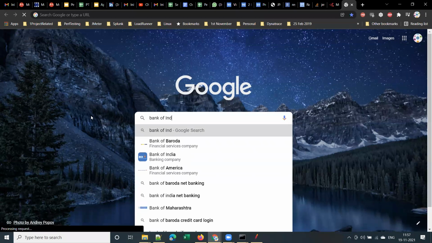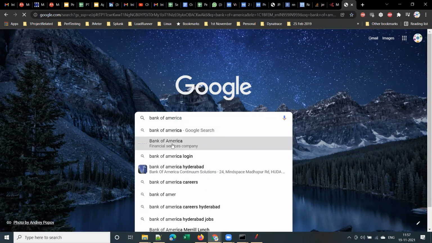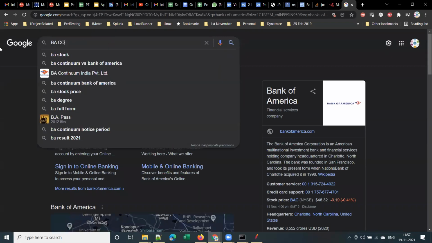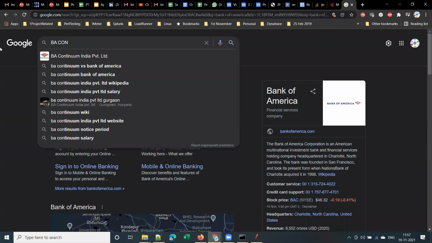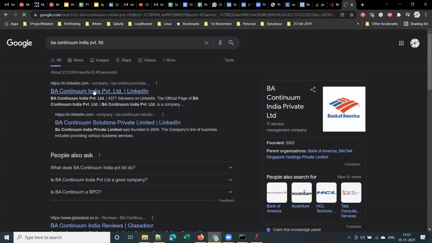Bank of America is a financial services company, and BA Quantinum is the organization which does software development and testing for Bank of America. Clear, guys? BA Quantinum India Private Limited. So that was my third organization. All right. It has one of its offices in Hyderabad.